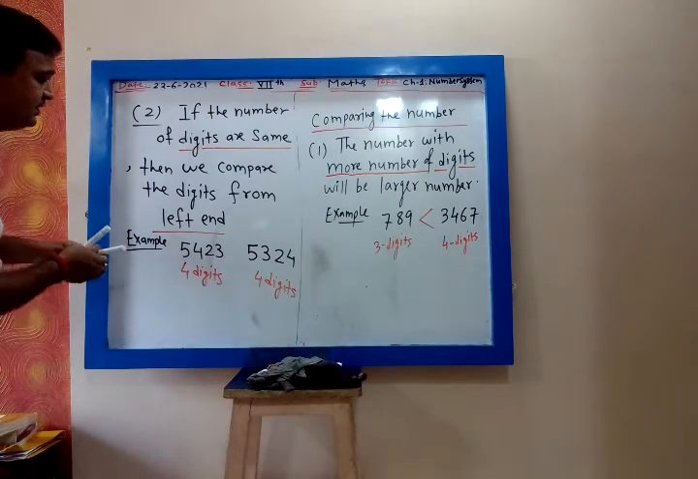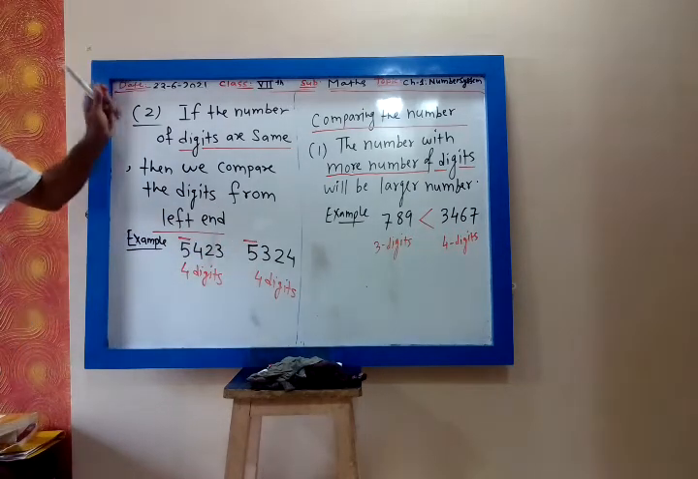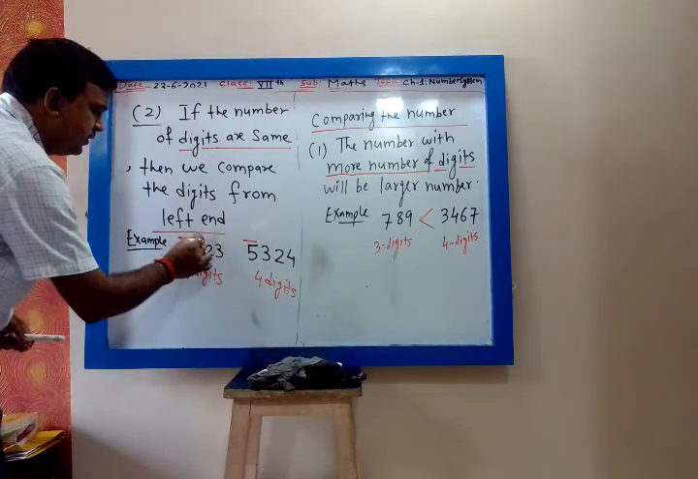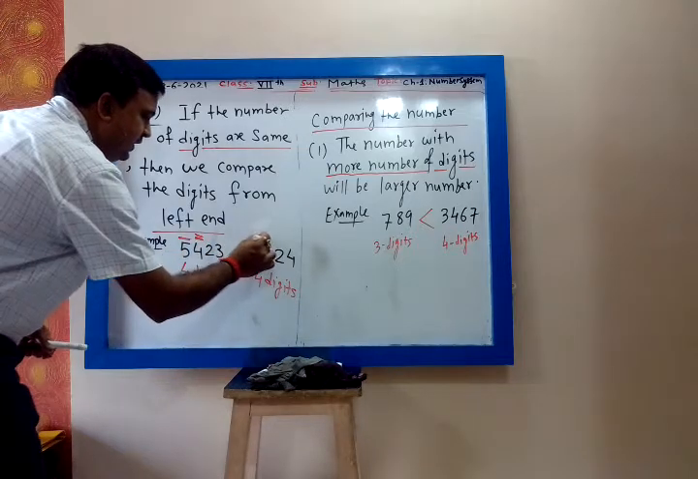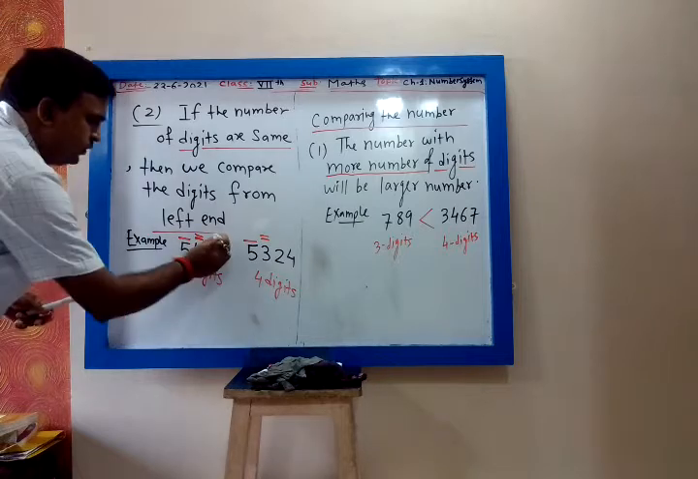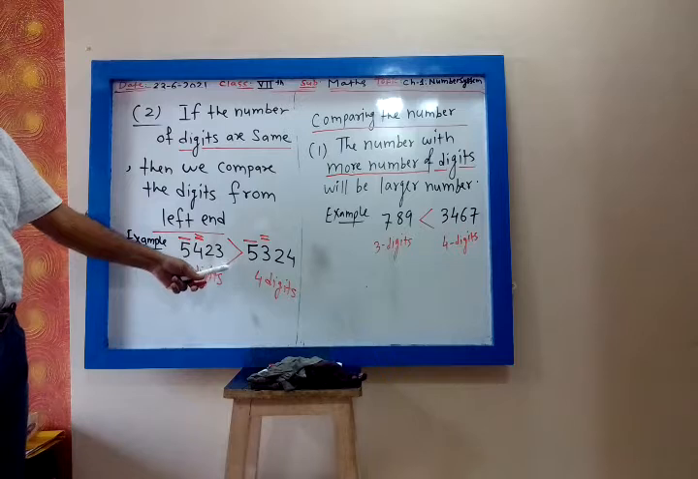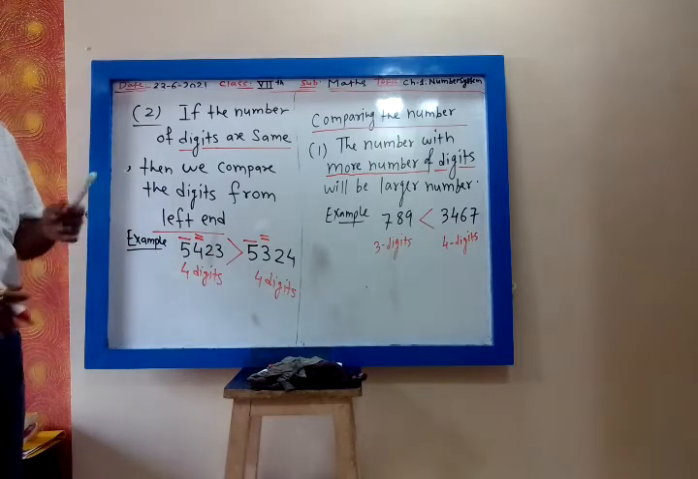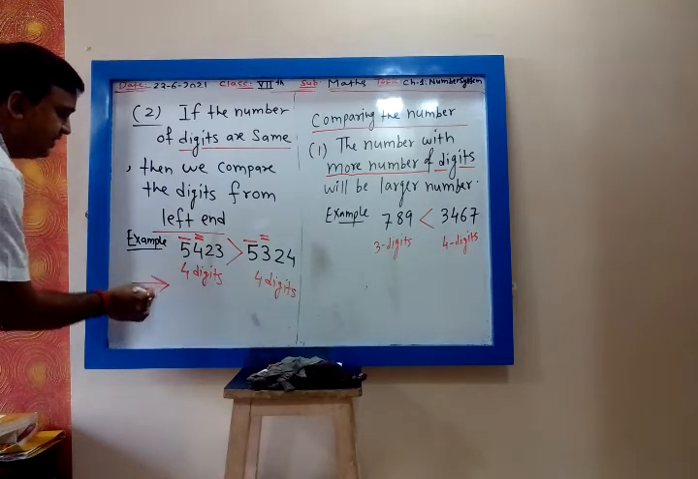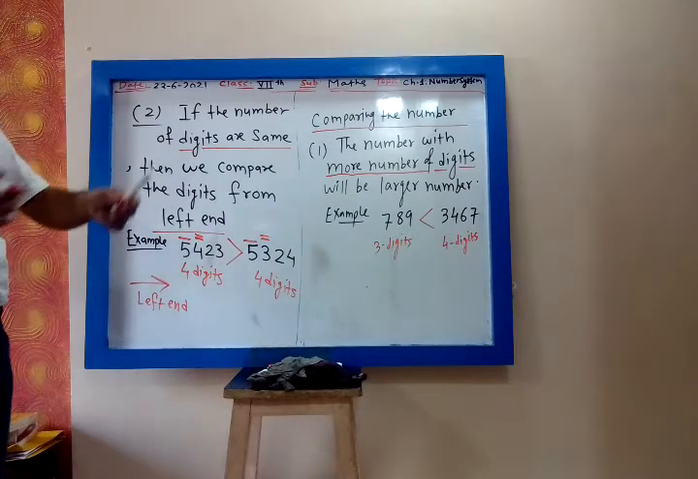From the left end you have to compare the digits. This 5 is the same as 5. Okay, the left-hand digit is the same. Now the next left-hand digit. This is 4. This is 3. Now you tell me which is bigger, 4 or 3? 4. So the sign will be this way. When the number of digits are same, you have to compare the digits from the left end in this way. You have to compare from the left, not from the right.